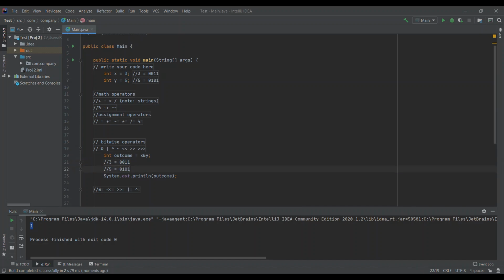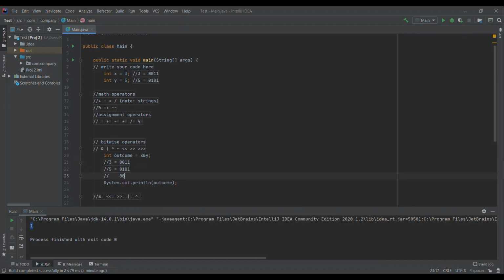So what it counts as the output here is a 0. Because AND needs both numbers to be 1s or ONs to count. Now here there's a 1 in the 5 for the 4 slot, but there's no 1 in the 4 slot for 3. Like 3 doesn't have any 4 digits.